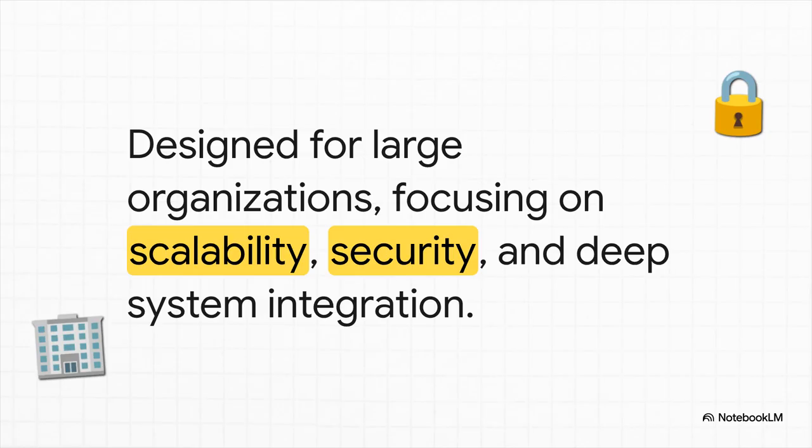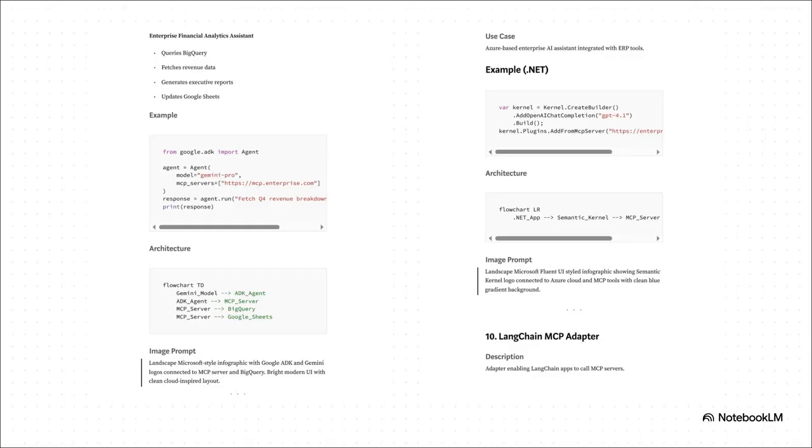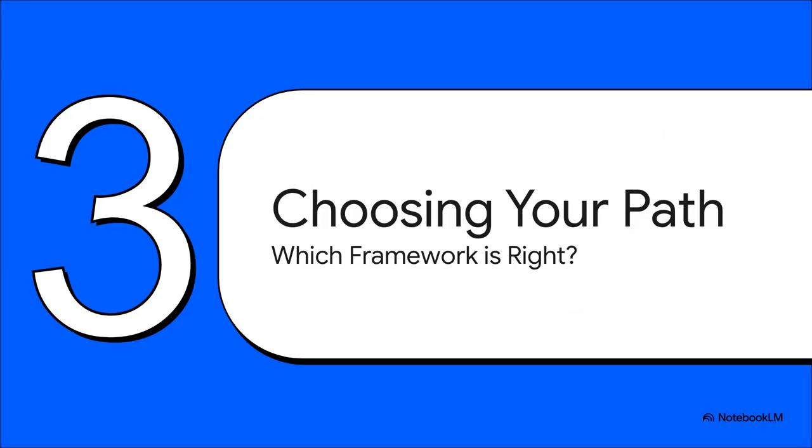Moving on, we have the enterprise stacks. And yeah, these are exactly what they sound like. They're built for big organizations. The main focus here is all about scalability, rock-solid security, and really deep integration with the systems that enterprises already use, like their cloud platforms and identity providers. And in this space, you've really got 2 heavy hitters. You've got Google's Agent Development Kit, or ADK, which is just perfect for companies that are already deep in the Google Cloud ecosystem. And on the other side, there's Microsoft's Semantic Kernel, which is the clear choice for any organization that's running on Azure. Okay, so we've seen the whole landscape.